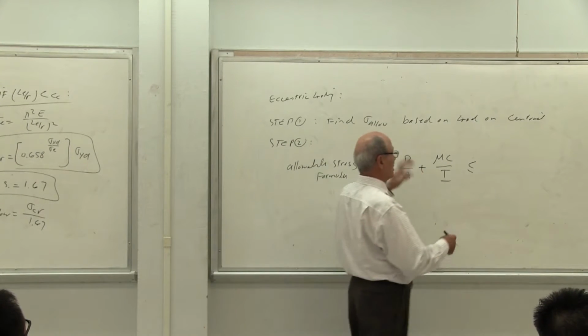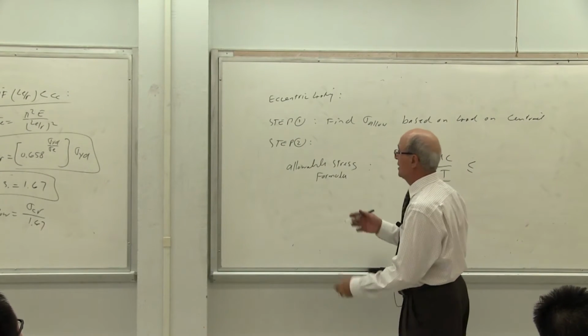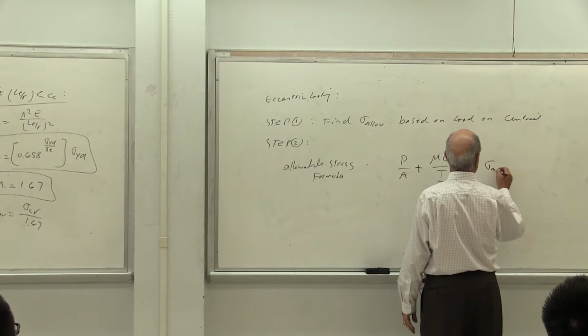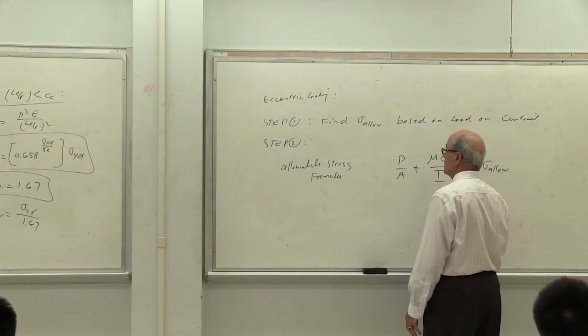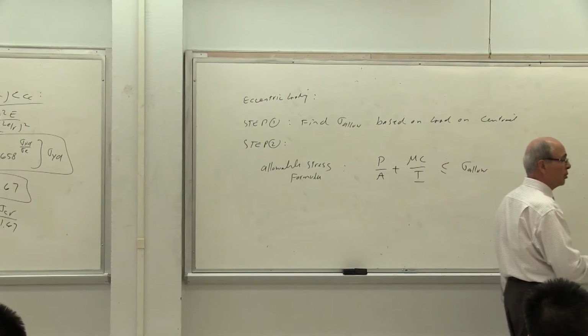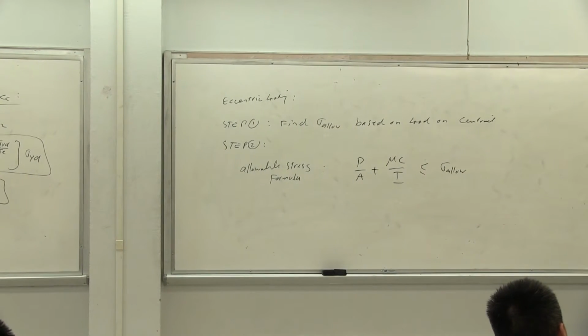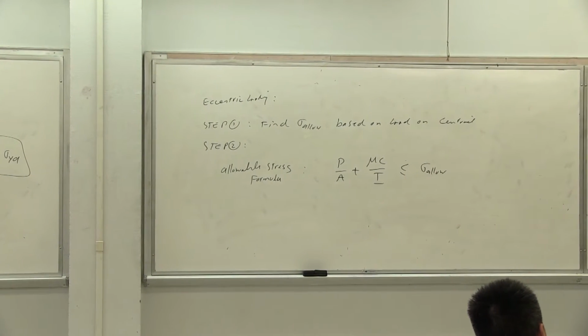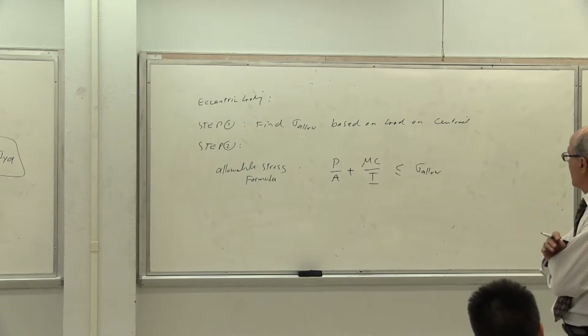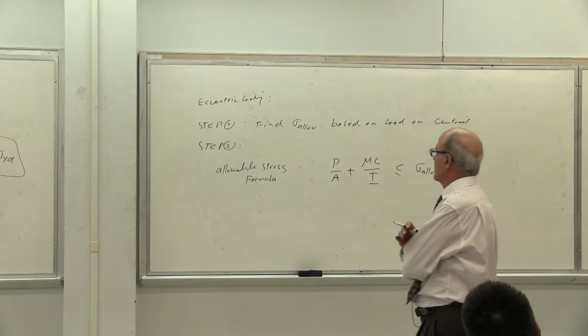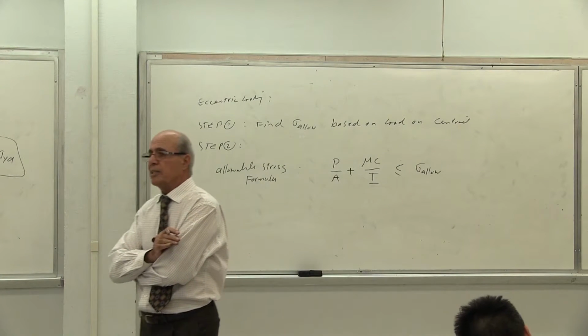Everybody understand that because factor of safety is there, everything is there. So less than sigma allowable. So if you use in the formula, I think 2 or 3 of your problems ask you to use this formula, which is called the allowable stress method. Is that correct? Is that understood? Yes or no?